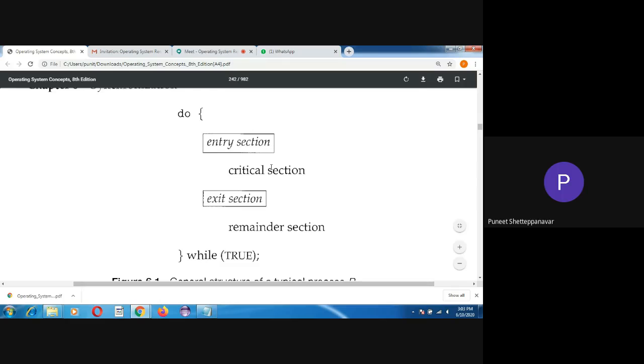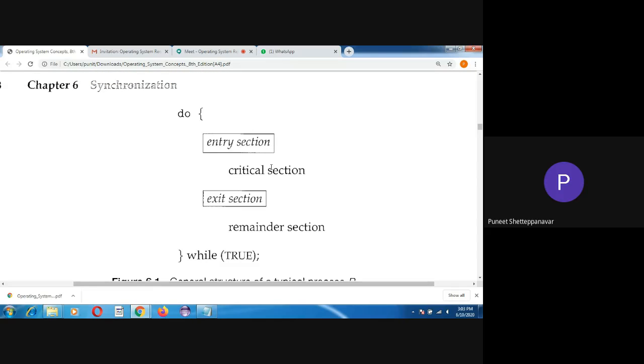Then it will go to the critical section. Since there were 3 units of time remaining, it will execute for 2 more units of time, and again it will come back to the remainder section, as it has 1 more unit of time to be executed.